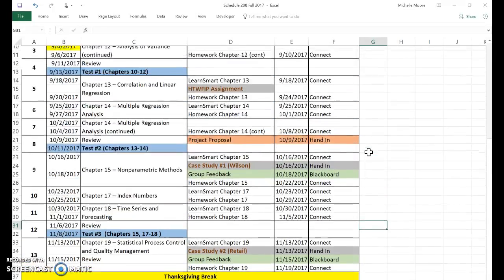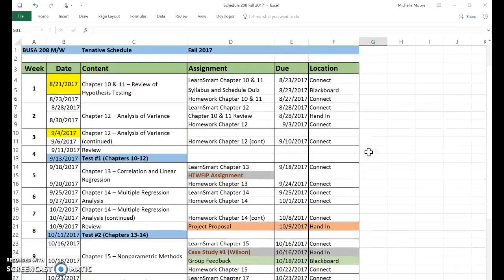So each week we cover about 1 chapter, with the exception of chapter 12, where we take 2 weeks. We also have Labor Day during that time, so we'll have 3 days of class on chapter 12. And then chapter 14 is also a fairly large chapter, and so we'll have 2 full weeks to work on that before we have an exam.